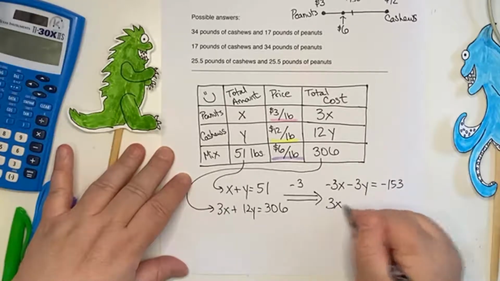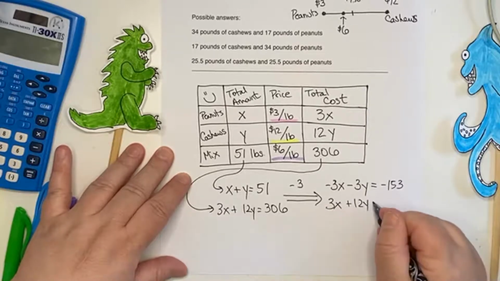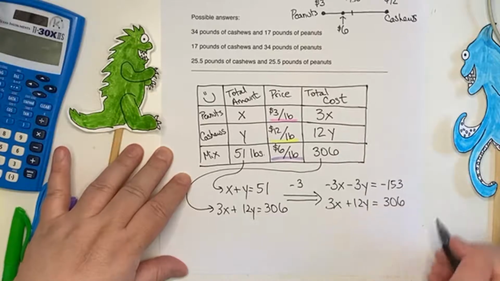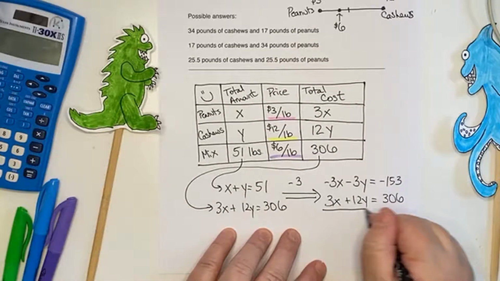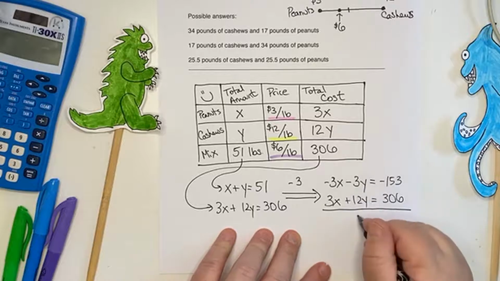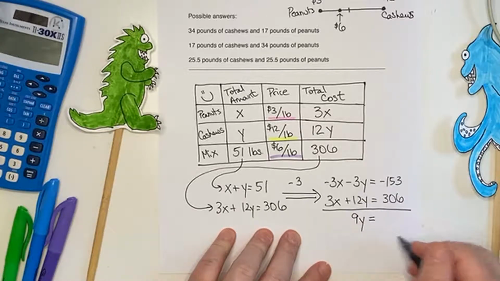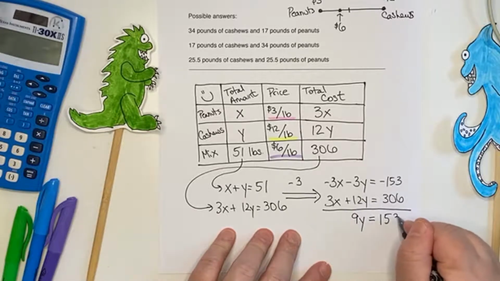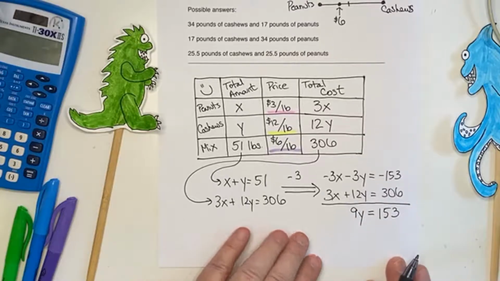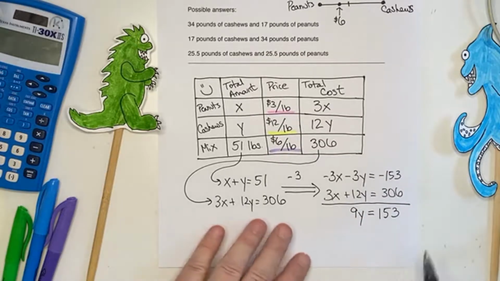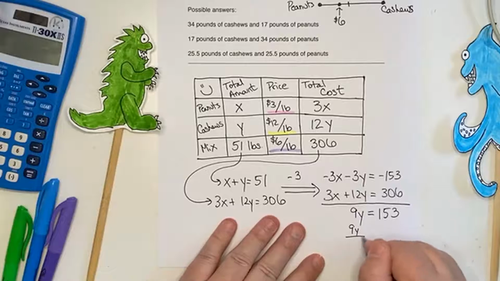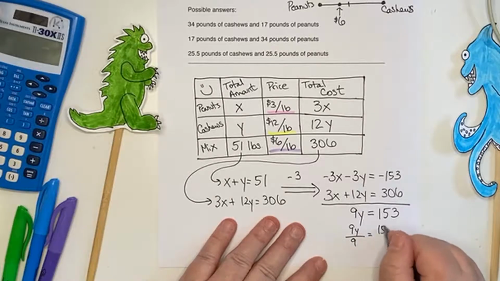And then 3X plus 12Y equals 306. Okay, we're getting there. 9Y equals 153. That's interesting. There's something interesting happening here. Divide both sides by 9.